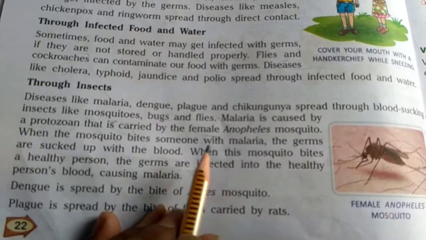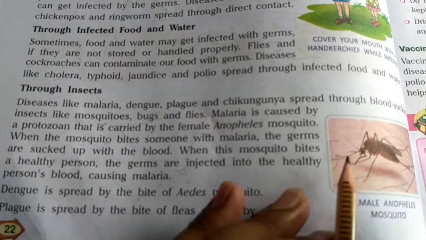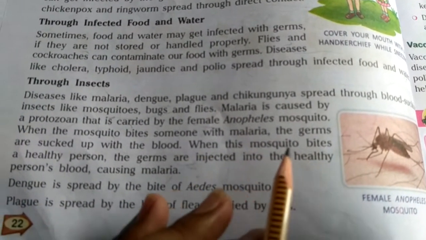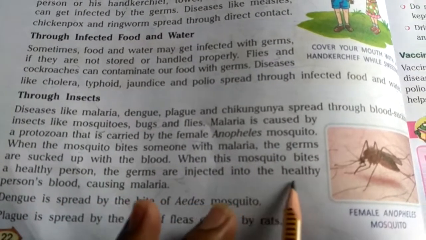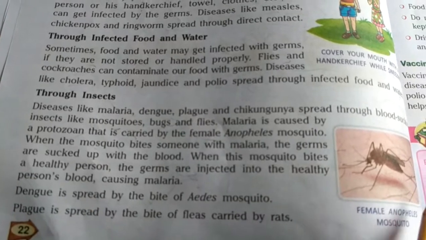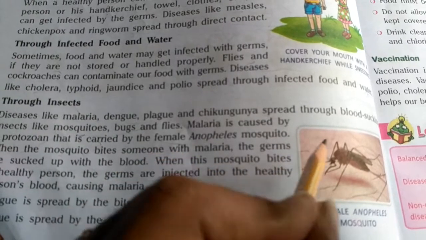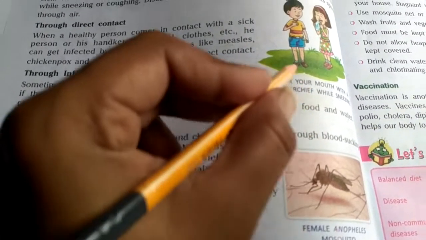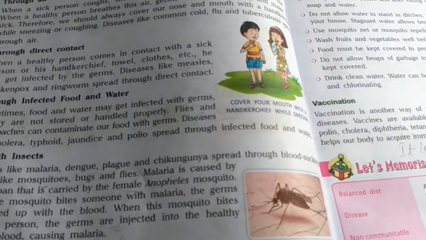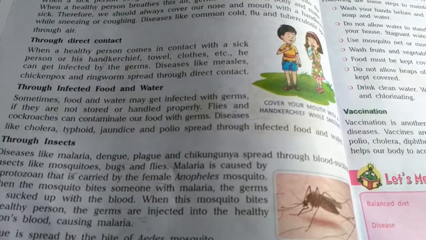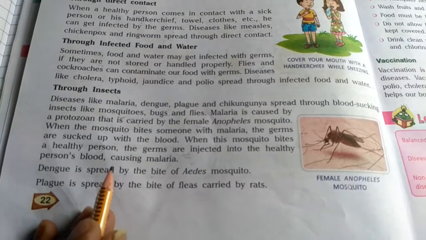So when the mosquito bites someone with malaria, the germs are sucked up with the blood. It has already sucked up the germs from his or her blood. Now, when this mosquito bites a healthy person, the germs are injected into the healthy person's blood. This particular mosquito, already carrying the germs of malaria from the diseased person, will inject the germs into the healthy person's blood, and like that, that person will also suffer from malaria.